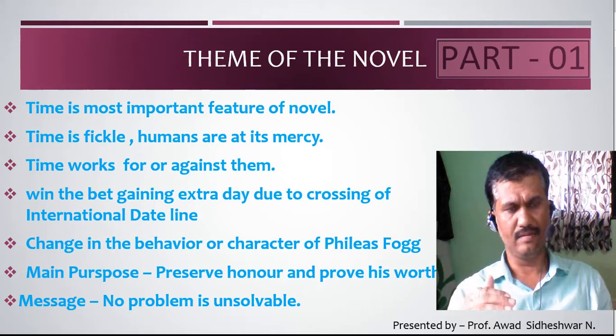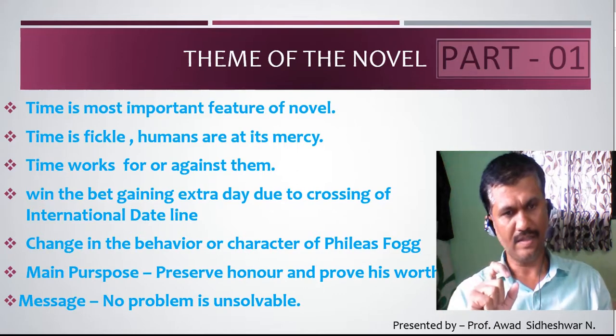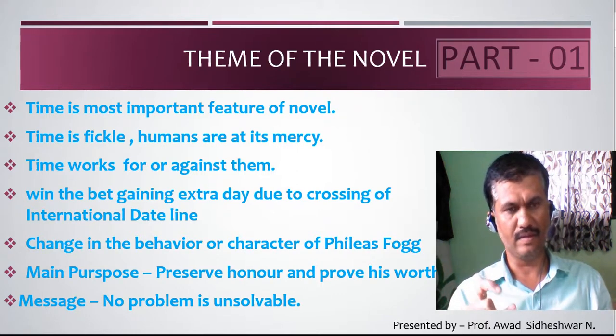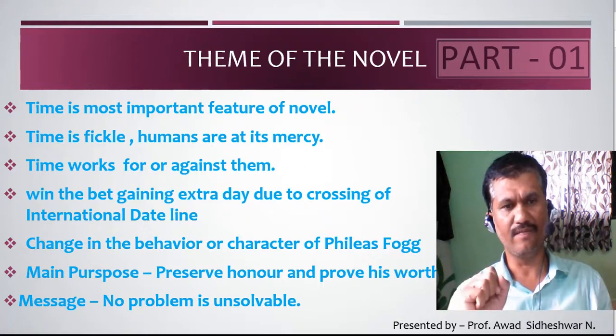When they reached the last point, they were five minutes late, and here Phileas Fogg lost his bet and went home. But his loyal servant realized that when they reached the last point, they had gained an extra day due to crossing the international date line. Initially, they thought it was Monday, but actually it was Sunday, and in this way they won the bet.